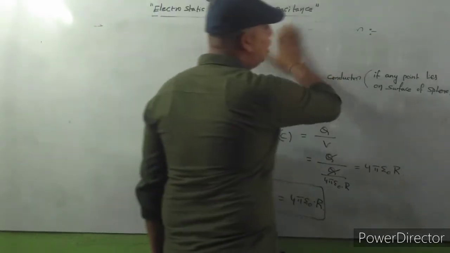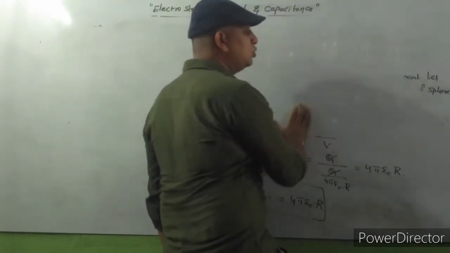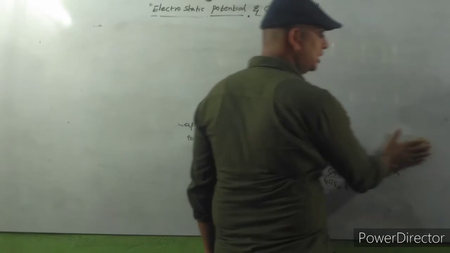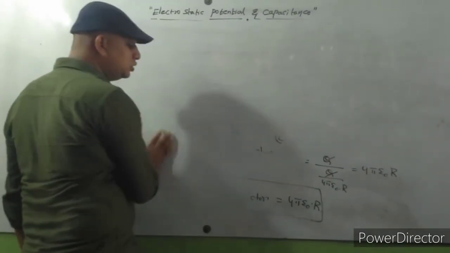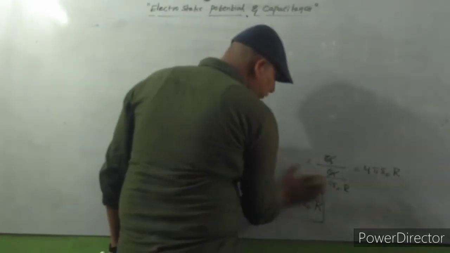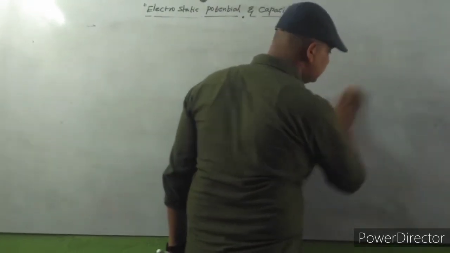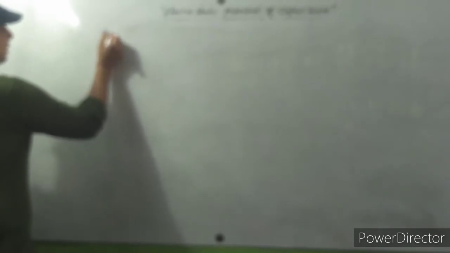C is equal to 4 pi R into epsilon naught. That means capacitance is directly proportional to the radius of the sphere. For example, if you consider question number 1.